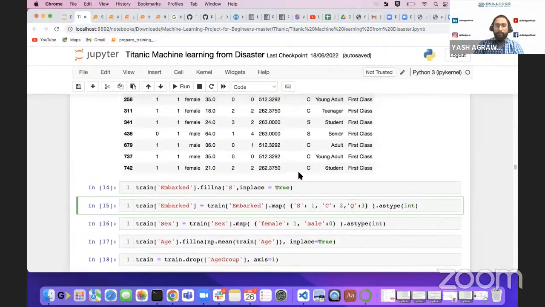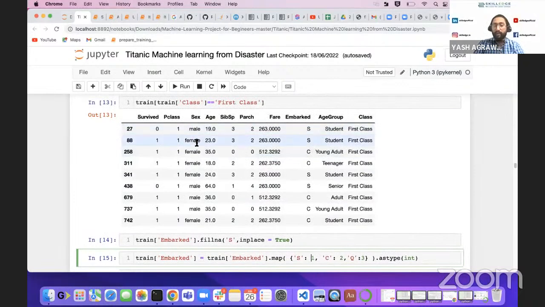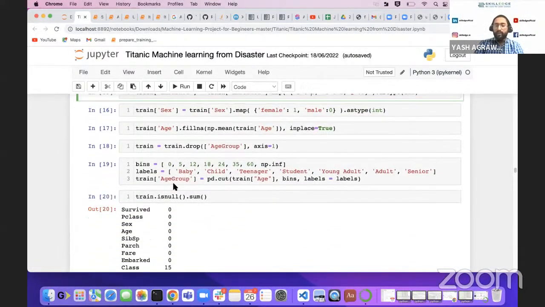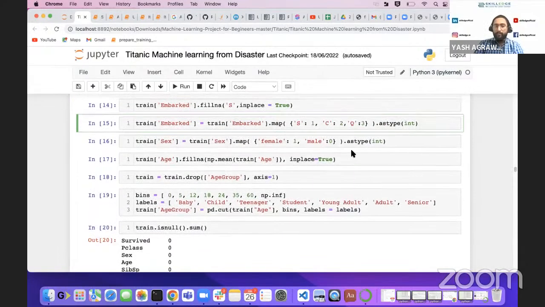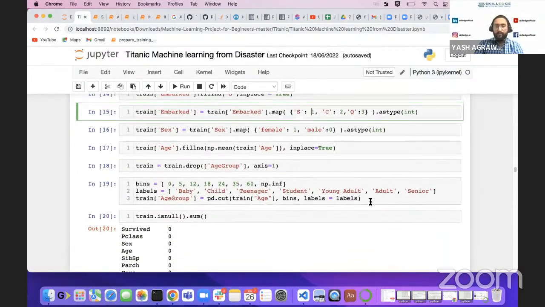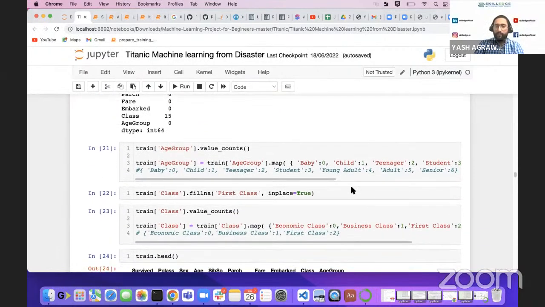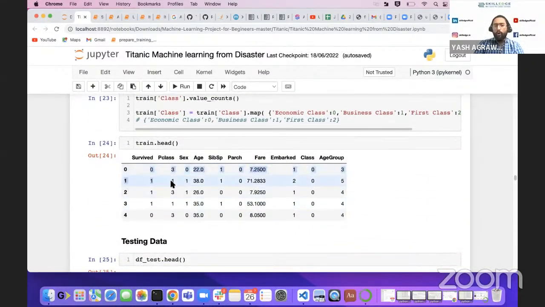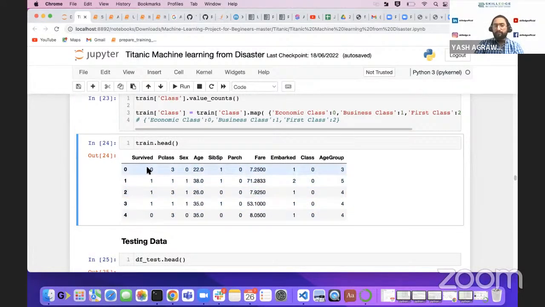Now we have one more problem. We have Sex, and we have to transform this as well. So what will we do for this? Female as 1, male as 0, right? Similarly, we can also do this for age group and class. We did baby as 0, child as 1, teenagers as 2, right? Similarly, we did it for class as well. Now we are left with all numeric values. We have transformed our data entirely into numerical form.